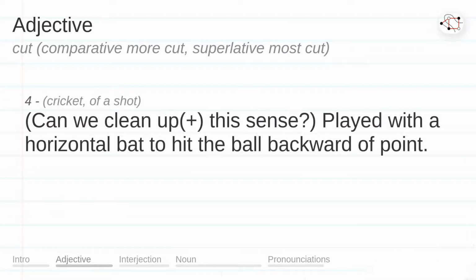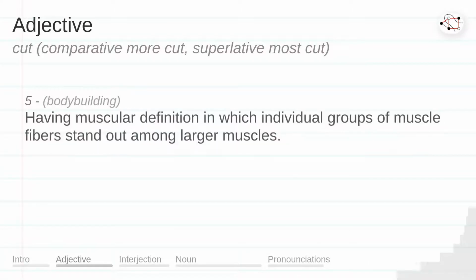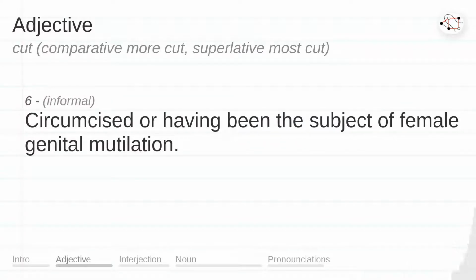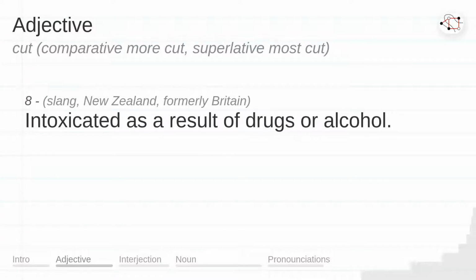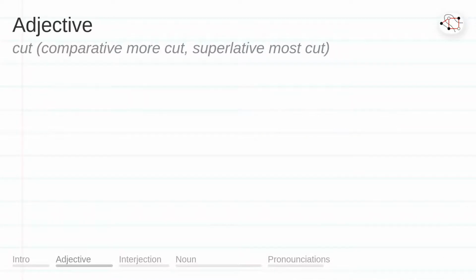Can we clean up, plus, this sense? Played with a horizontal bat to hit the ball backward of point. Having muscular definition in which individual groups of muscle fibers stand out among larger muscles. Circumcised or having been the subject of female genital mutilation. Emotionally hurt. Intoxicated as a result of drugs or alcohol.